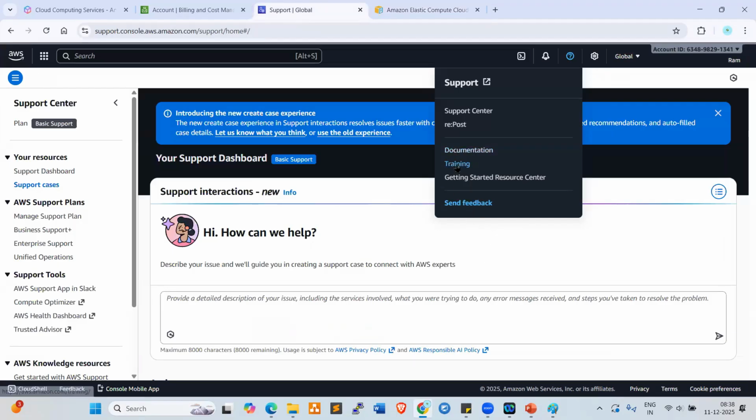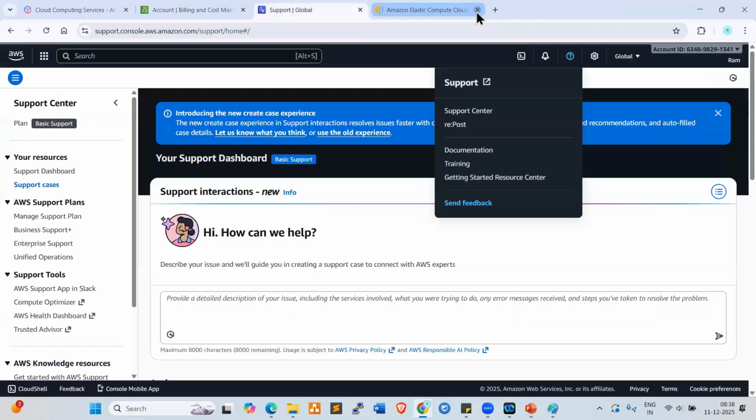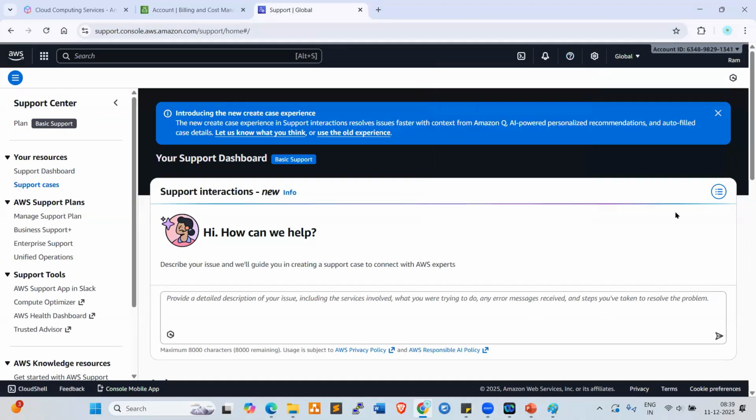Next one, training. Sometimes AWS provides trainings, right? WebEx trainings. If any new services launch, they give you free trainings so that you can enroll and attend them. Next one, getting started resource center. Apart from these AWS resources, AWS is providing other documentation also, right? If you want to get other information, you can go through the resource center.